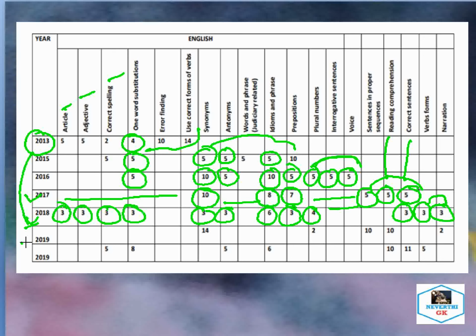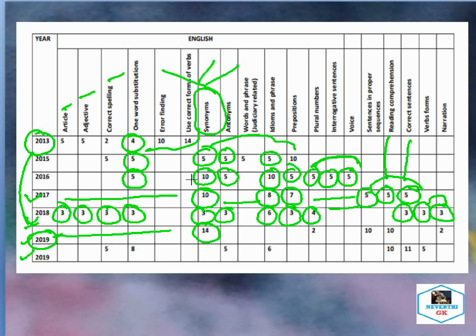As far as 2019 is concerned, there were two examinations, and the first examination was for the newly opened Majuli district court. For that the LDA and COPYIST examination was held, and you can see these portions remain blank. And from the synonyms portion, how many questions? 14 questions are asked, as you can see on the screen. As far as synonym is concerned, it is highly important for the LDA and COPYIST examination under Gauhati High Court. Those preparing for the same examination need to remember that from synonyms, that is words and their meanings, mostly the questions are asked in the general English portion.